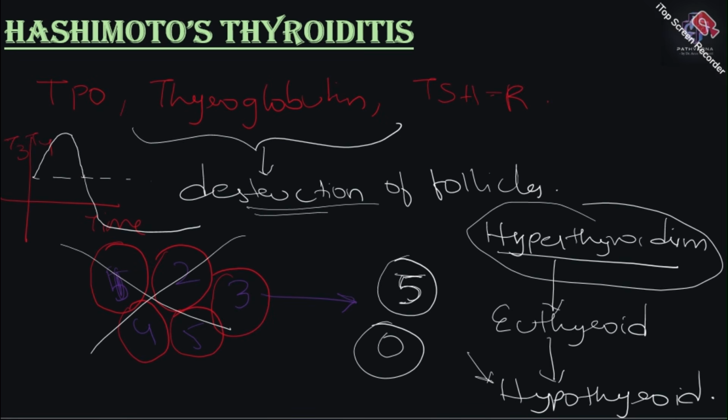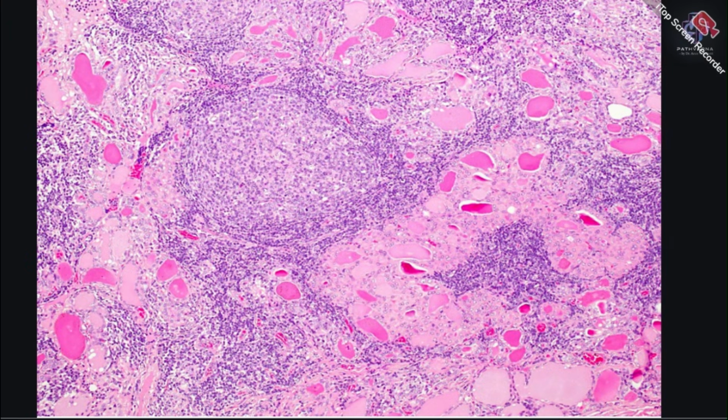Okay, now how will it look in microscopy? Remember, microscopically, because your glands are being destroyed continuously, those destruction will be trying to be prevented by your immune system. Okay, so that's when your gland will be replaced by germinal centers or follicles. So if you see in this image, these are your normal thyroid follicles, right, which you can see with colloid in the center.